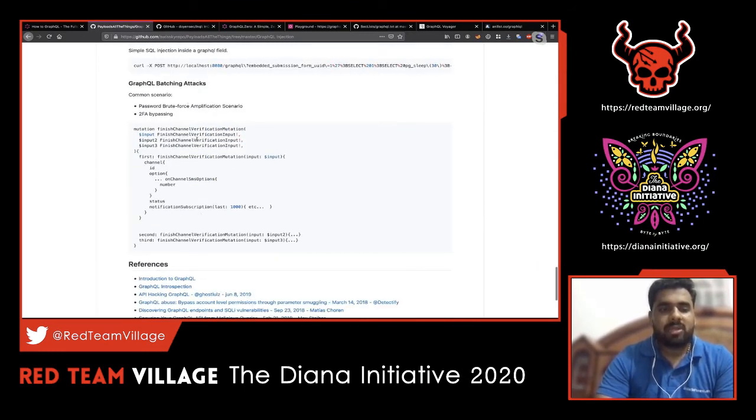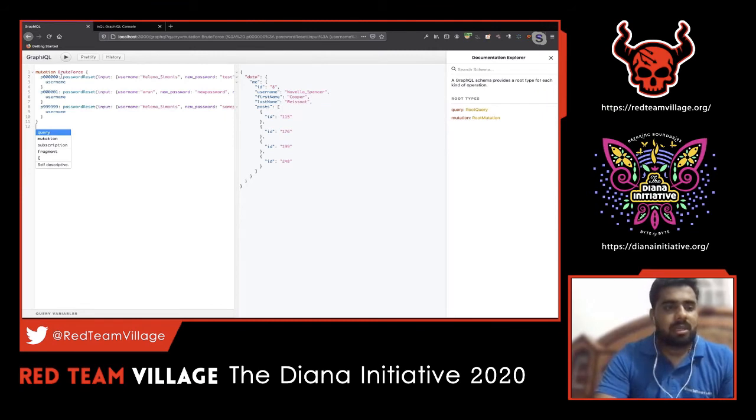This batching attack is common with respect to authentication, when we are testing for any authentication related flaws in GraphQL. This is a pretty important thing to note, because there are cases where in an API, if rate limiting is put in place for any brute force attempts, that can be bypassed. So let's see how it happens.